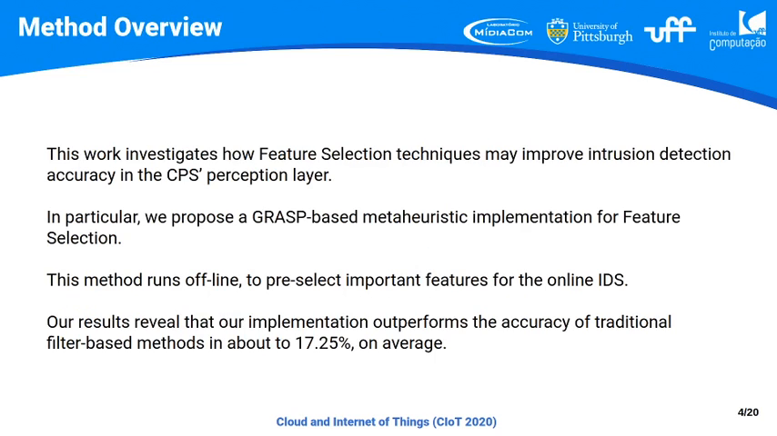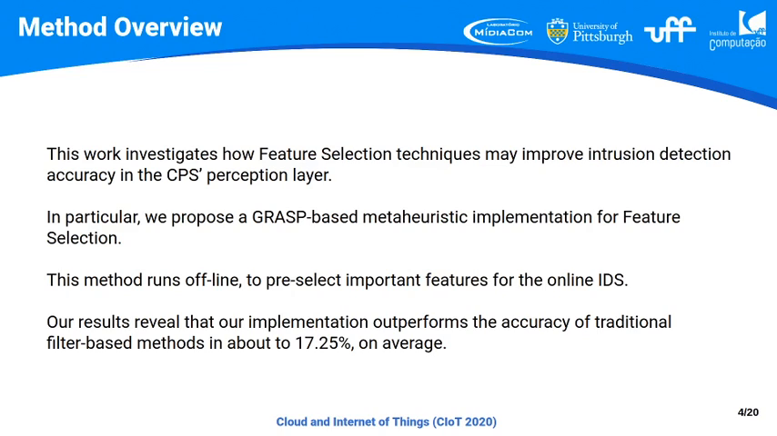So this work investigates how feature selection techniques may improve intrusion detection accuracy in cyber-physical systems, specifically in the cyber-physical systems perception layer. In particular, we propose a GRASP-based metaheuristic implementation for feature selection. I will talk about GRASP in the next slides. Basically, these methods run offline to pre-select important features. After this pre-selection, we perform the online IDS, intrusion detection system.